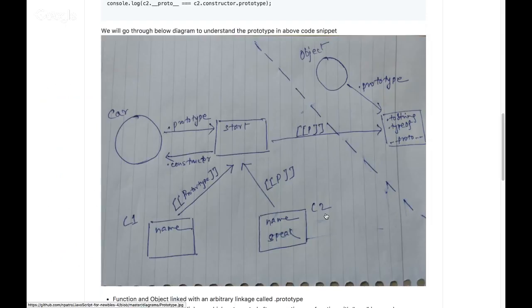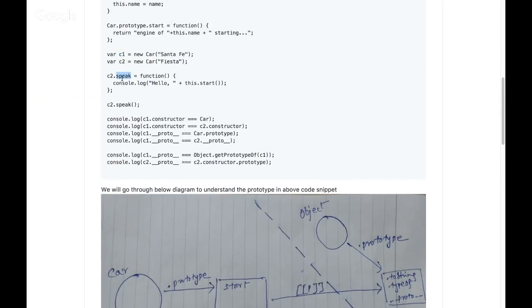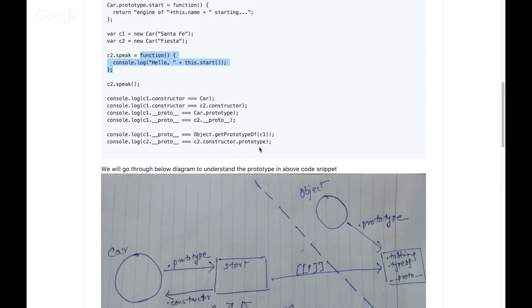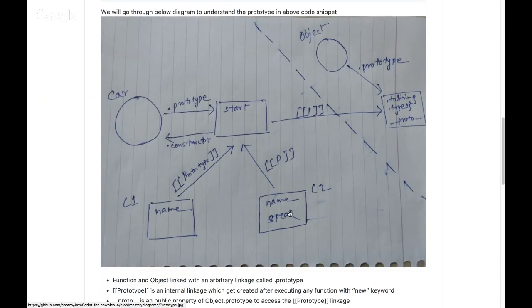After that, I have just created a method for my c2 object, c2.speak = a function. So now what happens? That speak method only gets created in c2. That's why you see in c1 there is no speak method. Only in c2 the speak method is there, because I explicitly created that method in the c2 object only. Okay, so apart from this, what else happens? The linkage that gets created between this object and car.prototype, internally the name of that linkage is double square bracket capital P prototype.